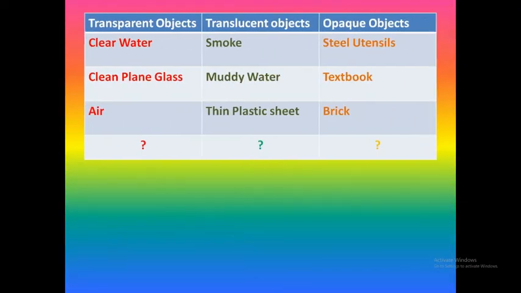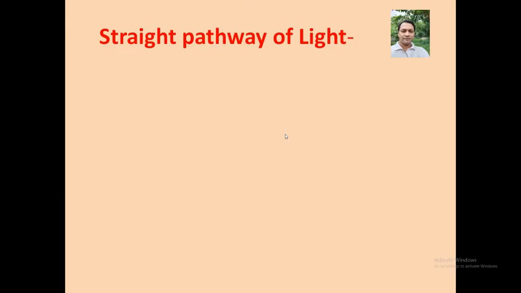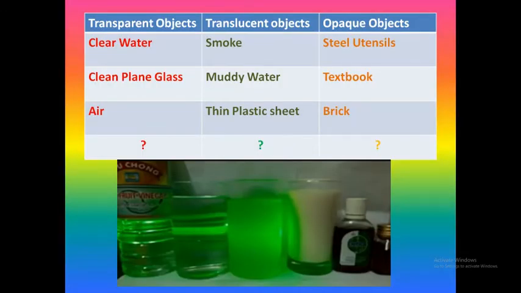Now let us take more examples to summarize it. Transparent objects will be clear water, clean plain glass, air, and you can think of more examples also. Translucent objects will be smoke, muddy water, thin plastic sheet, and you can think of more examples. Similarly, opaque objects like steel utensils, textbook, brick, etc. are examples of opaque objects. Ponder over other examples also.